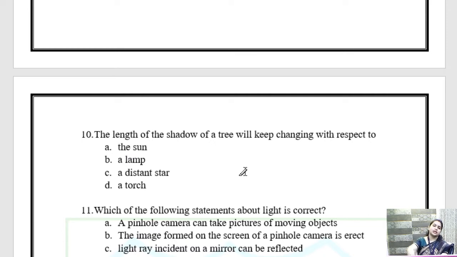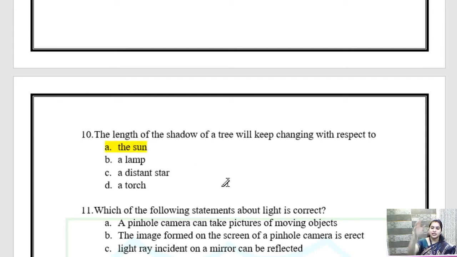We know that we cannot put a torch or any artificial light. Okay, so the shadow of the tree is formed by the light of the sun. Here the sun is acting as a source of light, isn't it? So the length of shadow of tree will keep changing with respect to the sun.